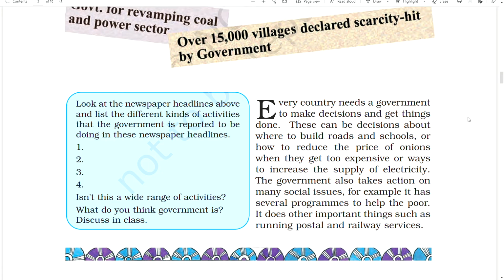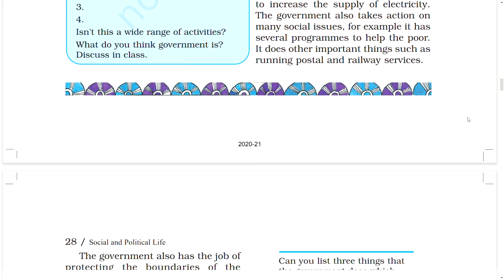Every country needs a government to make decisions and get things done. This can be decisions about what to build, roads and schools, or how to reduce the price of onions when they get too expensive, or ways to increase the supply of electricity. The government also takes action on many social issues. For example, it has several programs to help the poor. It does other important things such as running postal and railway services.